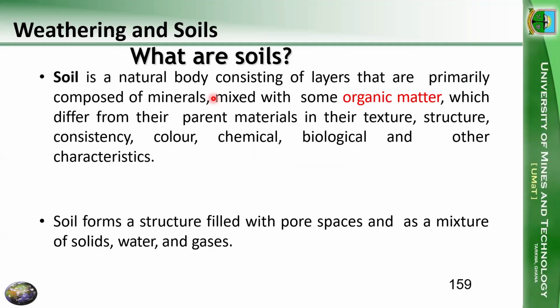All right. So soil forms a structure filled with pore spaces, and soil is a mixture. So we have the solids, then we know we have the void spaces, or the pore spaces, the holes in the soil. And these holes can be occupied by water or air. So soil has three components: the solids, the hard parts, then the water in the soil, and then we could also have air in the soil, right?